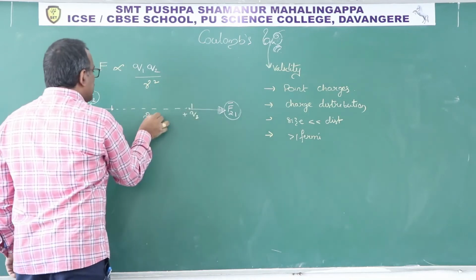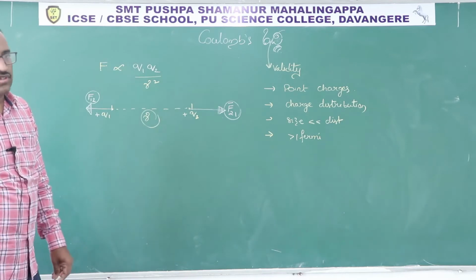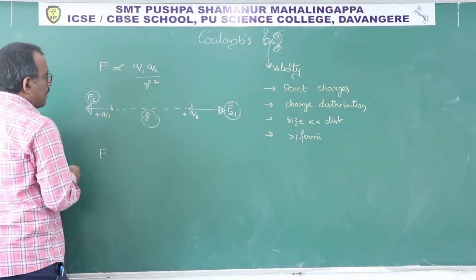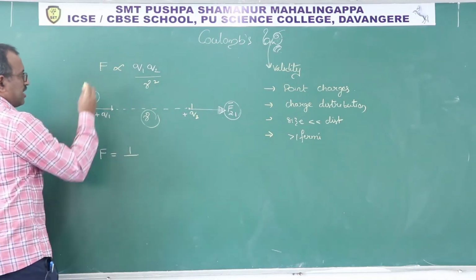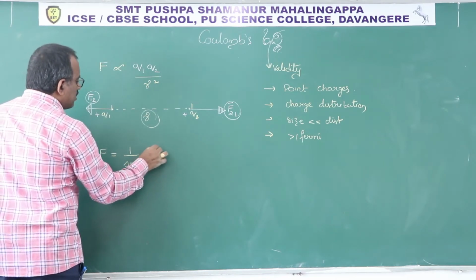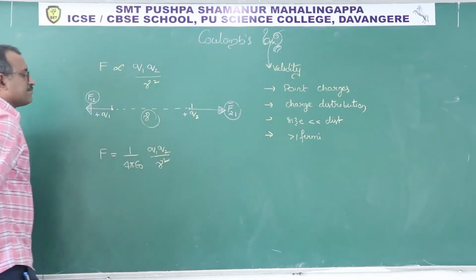And you know, of course, it was taught at board level, F is equal to a proportionality constant, 1 by 4 pi epsilon naught, Q1 Q2 upon R square.